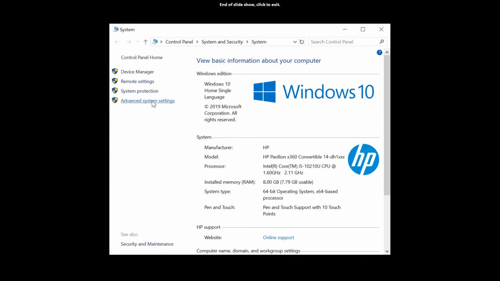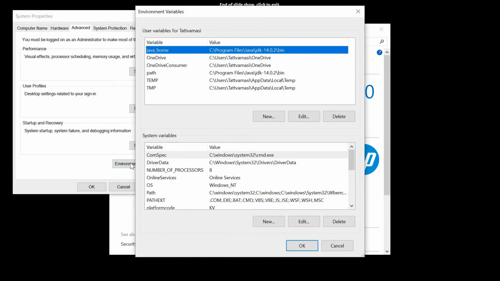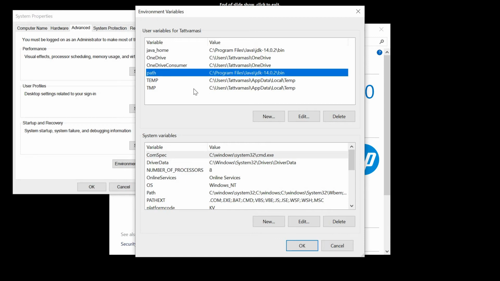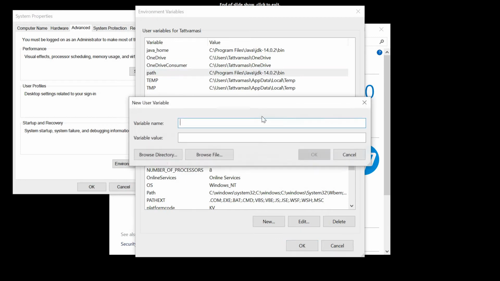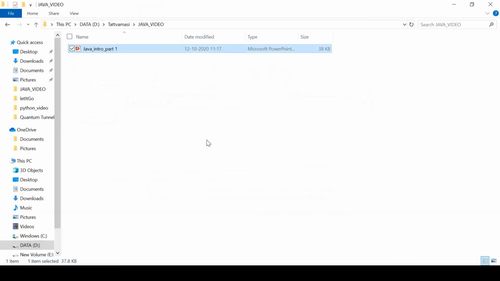Then Advanced system settings, then Environment Variables. Here you have to select Path, then New. After that you need the location where Java is installed.